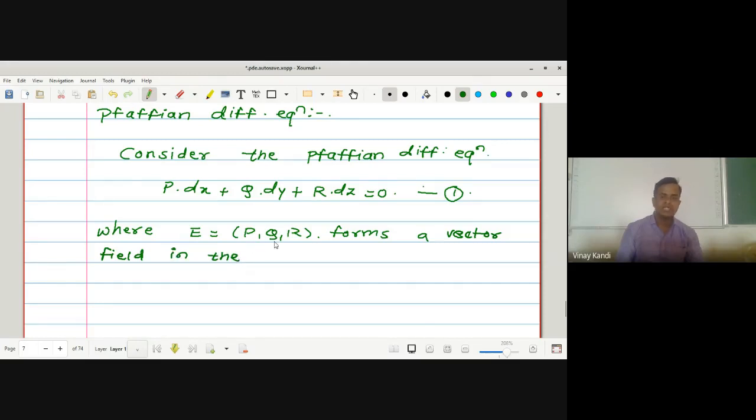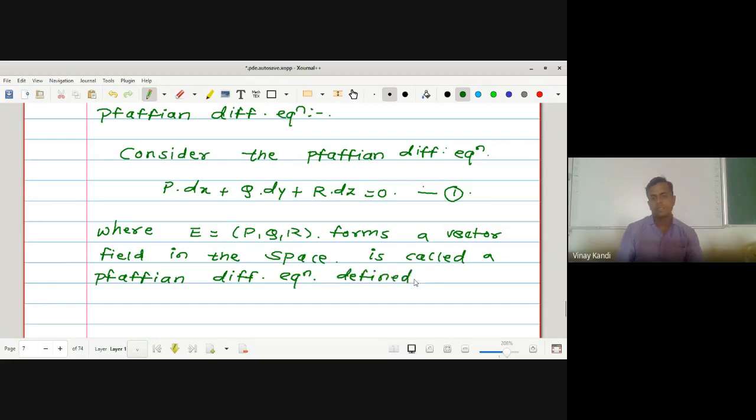Okay, these three coordinates form the vector field in the space. And this equation is called the Pfaffian differential equation defined on R3, Euclidean space.